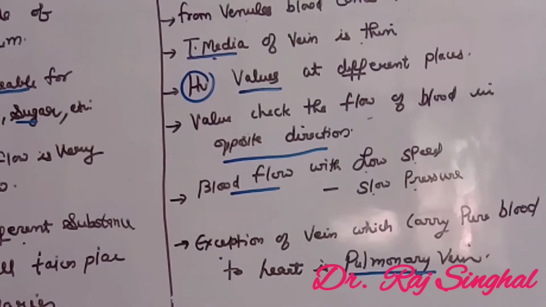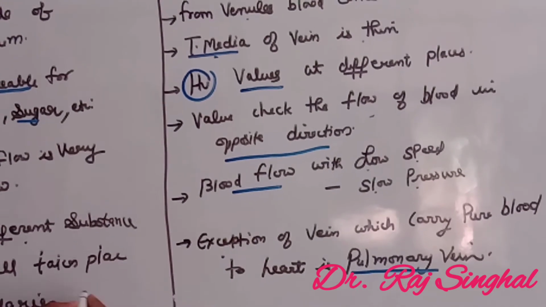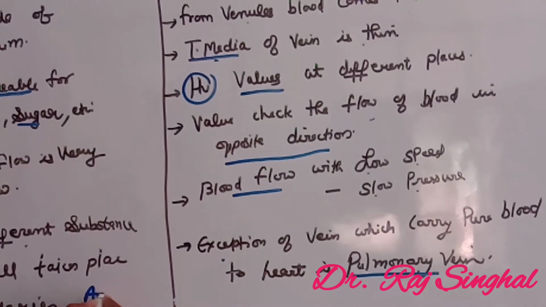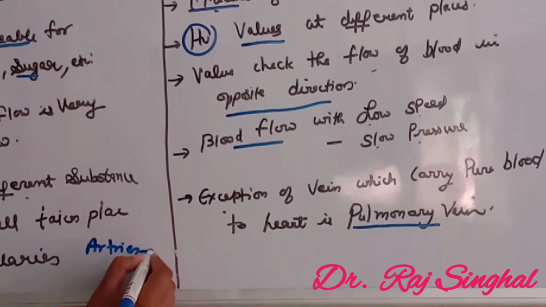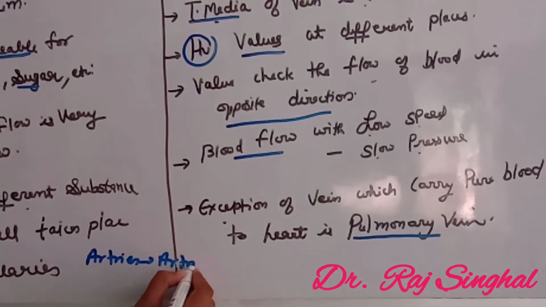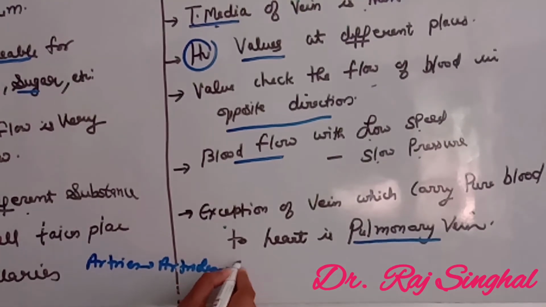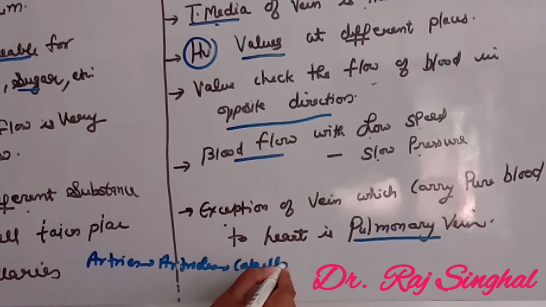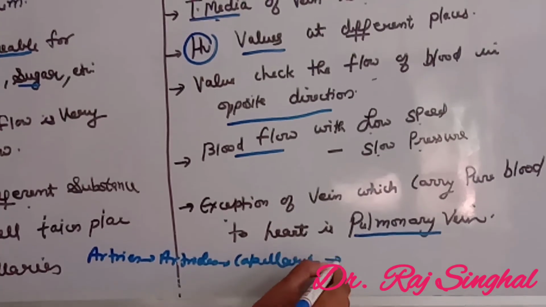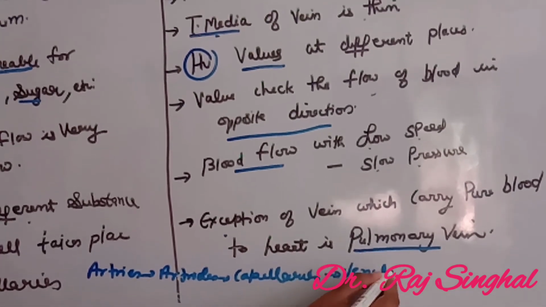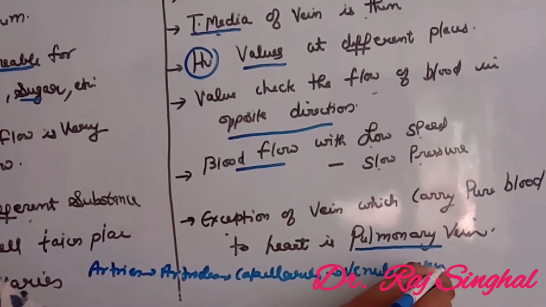So, the flow of blood from the heart is by arteries to arterioles, capillaries, then venules, then veins.